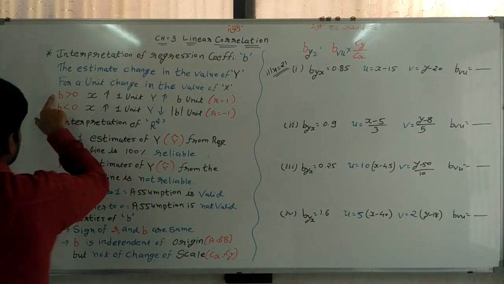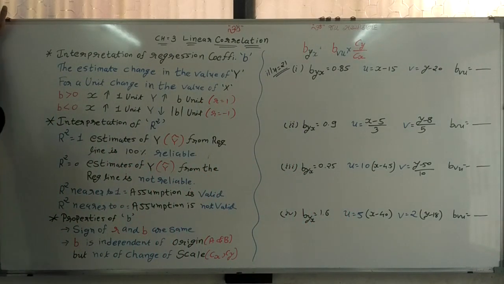We can understand this also. If the value of b is greater than 0, it means it's a positive value.